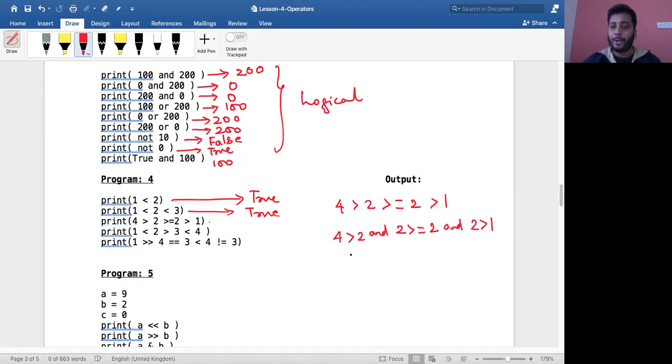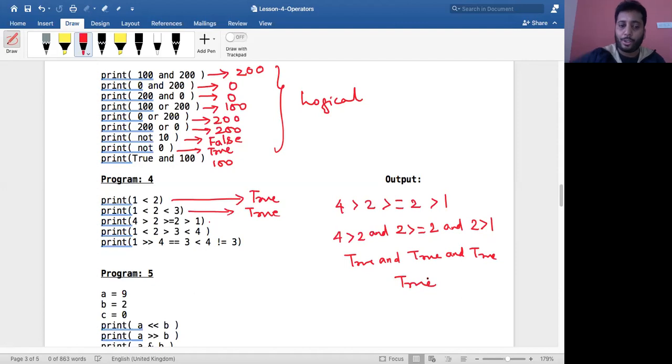This is how it gets changed. So is 4 greater than 2 true, and is 2 greater than or equal to 2 true again, and is 2 greater than 1 true again. So everything is true, therefore it results in a true value.